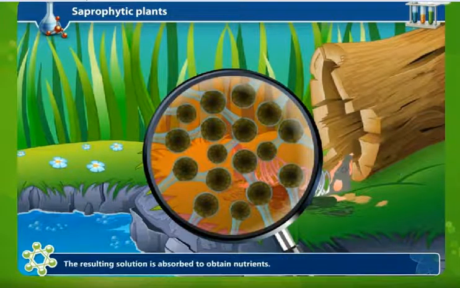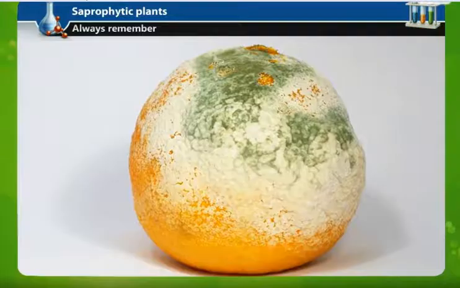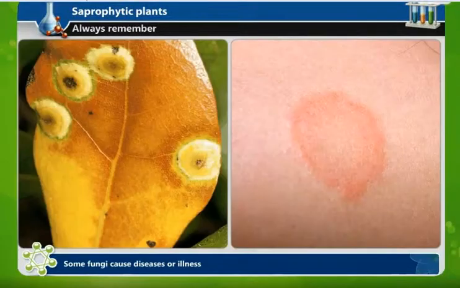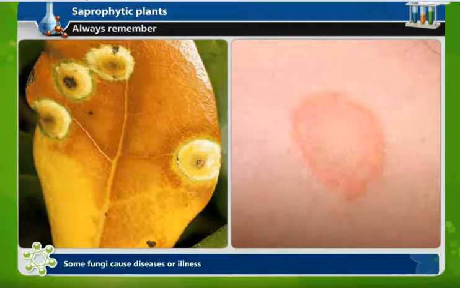Now sometimes food gets spoiled and some fungi cause diseases or illness. You can see if moist bread has a green structure on it, that is an example of fungi.